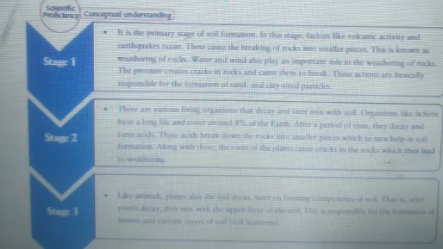Now, as far as the composition of soil is concerned, soil contains different types of minerals, like sulfates, nitrates, and phosphates. They are present in the primary rock from which the soil formation takes place. That is called the parent rock. So the richness of a specific nutrient in a soil is dependent upon the parent rock.